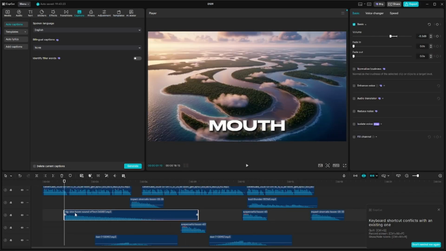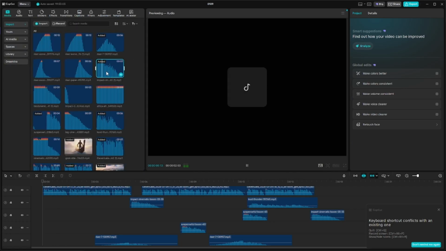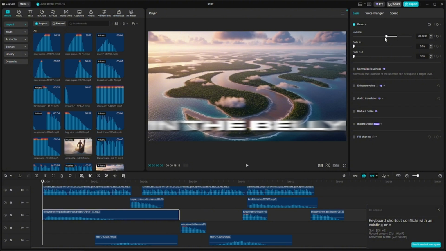No, I'm not sure I need this. But it's a particular sound effect I usually like. So I'm going to add this one. I'll reduce the sound a bit.